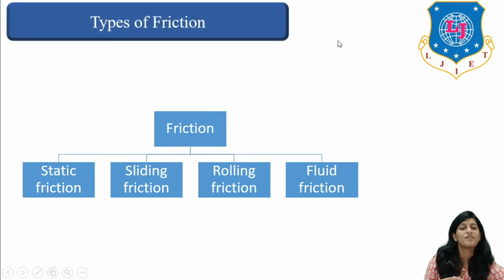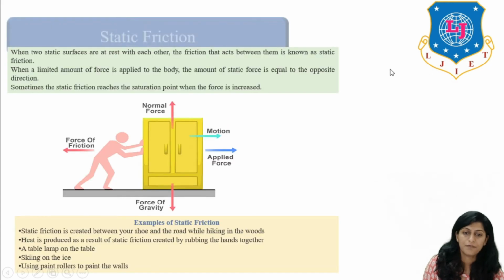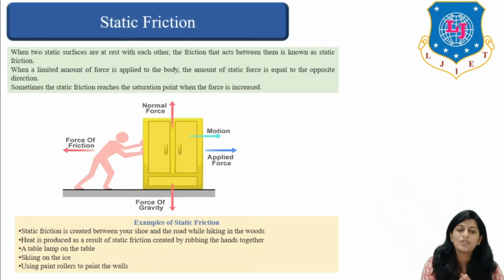Now here you can see there are various types of friction, we know them. Static friction, sliding friction, rolling friction or fluid friction. Right, there are various categories of friction. Now let's see what are those. First is static friction. When two surfaces are at rest with each other, the friction that acts between them is static friction. When a limited amount of force is applied to the body, the amount of static friction is equal and in opposite direction. Right? So static friction reaches the saturation point.